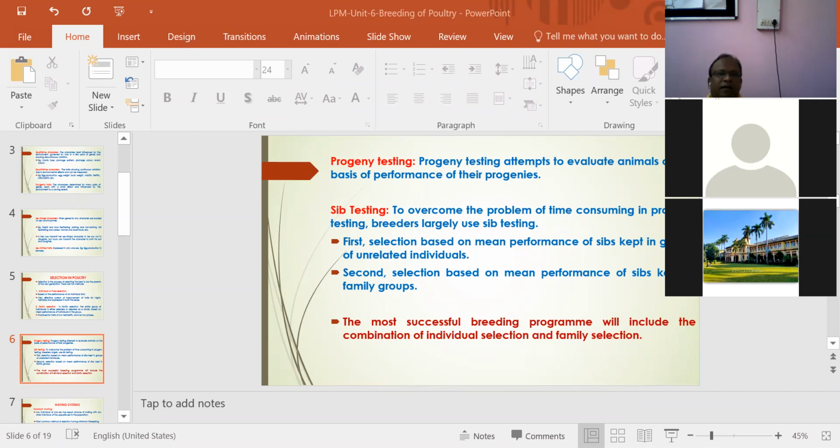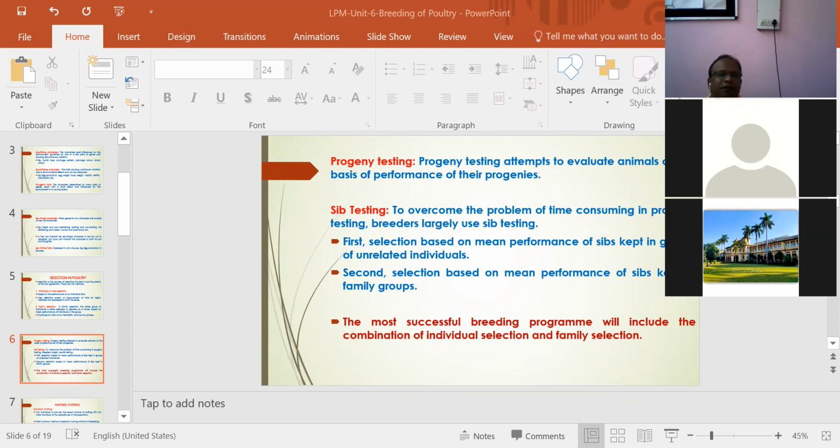Sib testing is to overcome the problem of time consumption in progeny testing, because in progeny testing the individual has to produce so many offspring so that their performance can be evaluated, and based on evaluation of their performance, the parents are selected or not selected. So that is progeny testing.